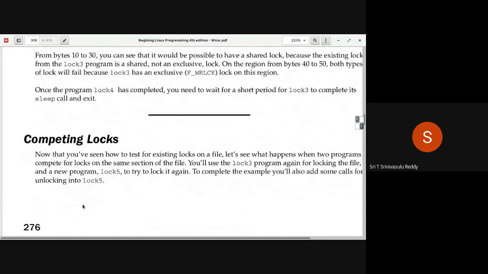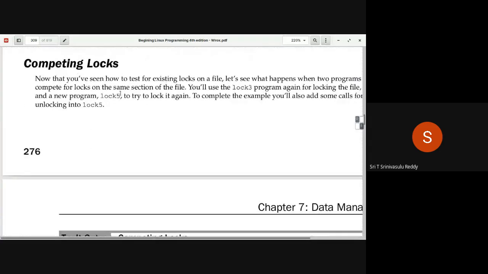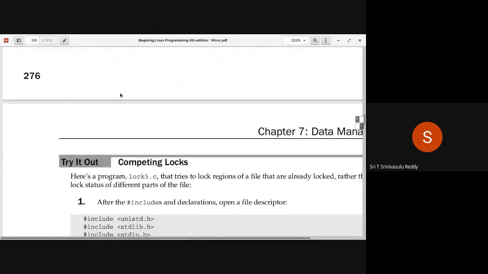Once the program lock 4 has completed, you need to wait for a short period for lock 3 to complete. Let's sleep or whatever is there. That is about lock 3 and lock 4. Lock 5 is there now, competing locks.